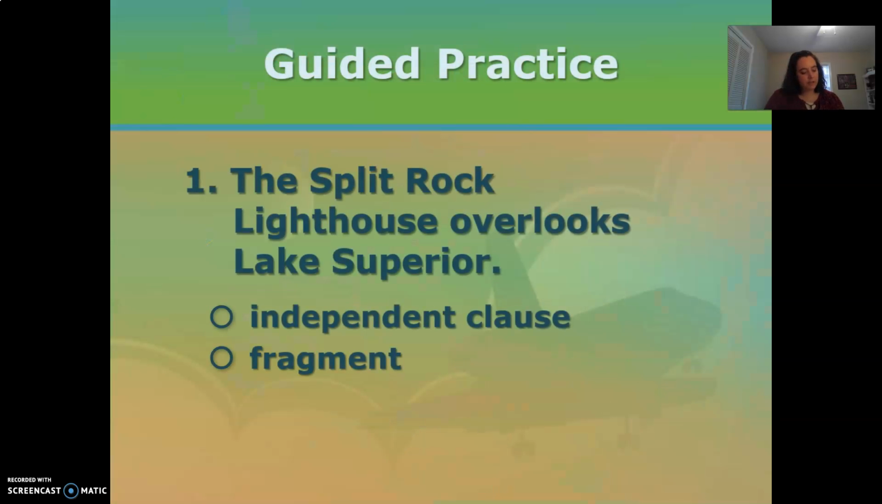So on our page, it says to decide whether each group of words is an independent clause or a fragment. Fill in the circle next to the correct answer. So we need to look and see, does it have a subject and does it have a predicate? Does it have both? The Split Rock Lighthouse overlooks Lake Superior. Well, we've got Split Rock Lighthouse, overlooks. We've got a noun and a verb, independent clause.